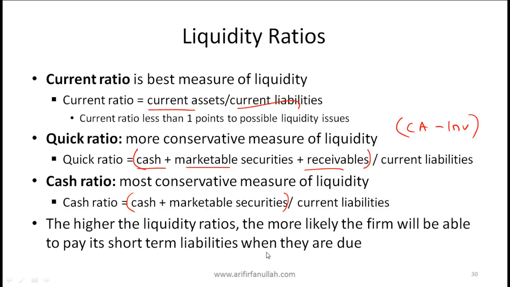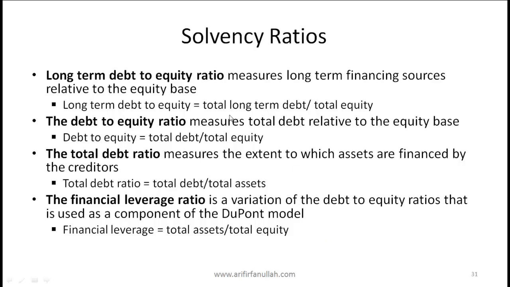Solvency ratios are more long-term. So first, the long-term debt to equity ratio. This measures long-term financing sources relative to equity base, and the ratio is long-term debt to equity equals total long-term debt divided by total equity. The debt to equity ratio measures total debt relative to the equity base. So debt to equity is total debt divided by total equity.